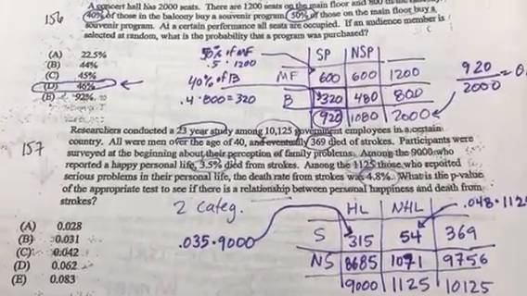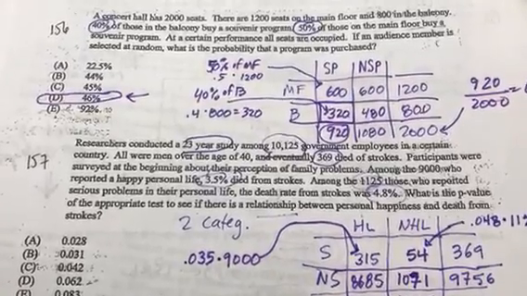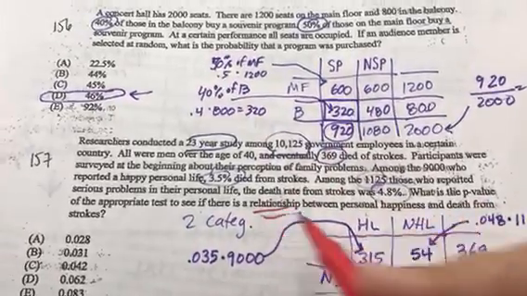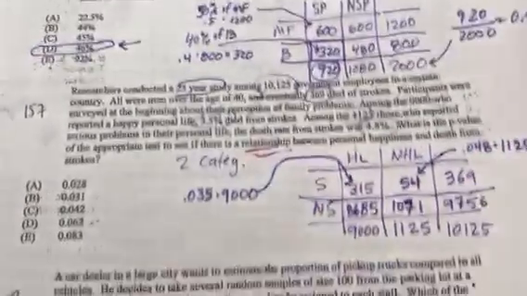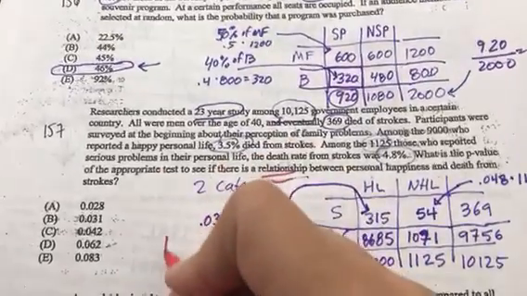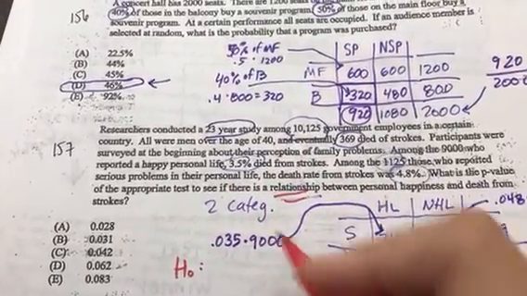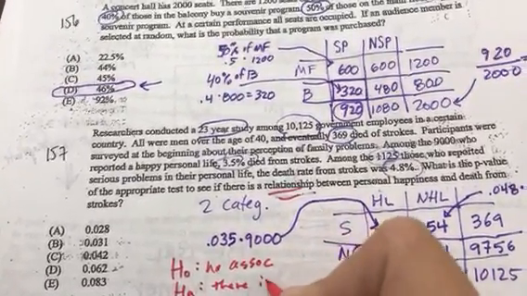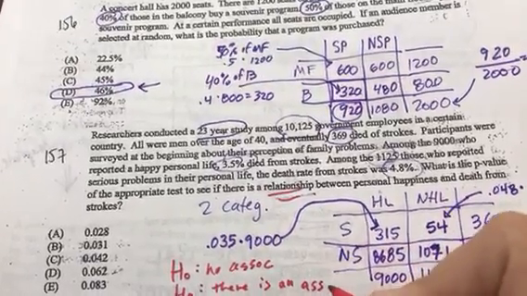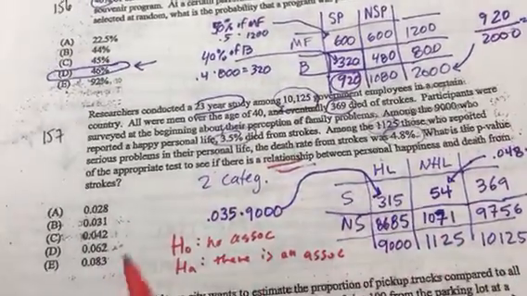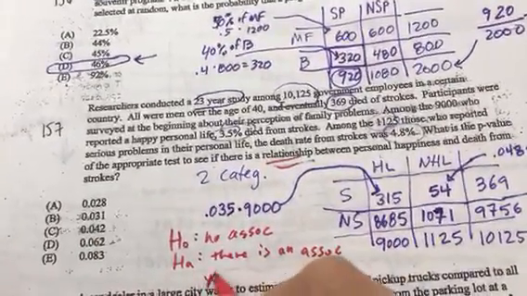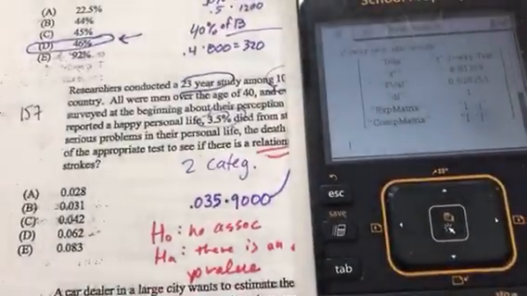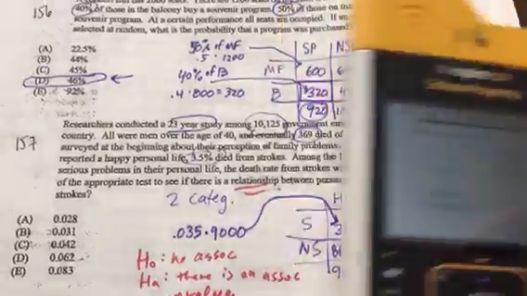Now, they've actually asked us to do a test for independence or a test for an association here. They're asking, is there an association between stroke and a happy life? Which I think is a good question. A lot of people want to know. So H sub O is there is no association. And H sub A is there is. So let's see what conclusion we would come to. And in order to be able to come to a conclusion, we need a p-value. So I'm liking this question because it's forcing us to actually type this in a calculator. So let's do it.